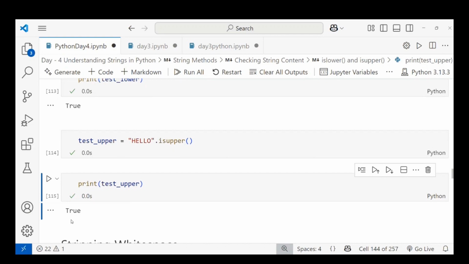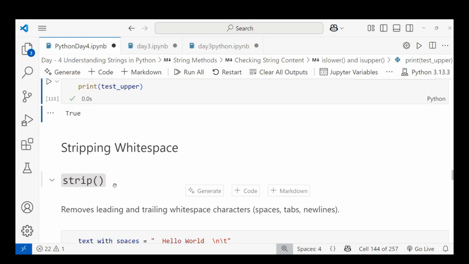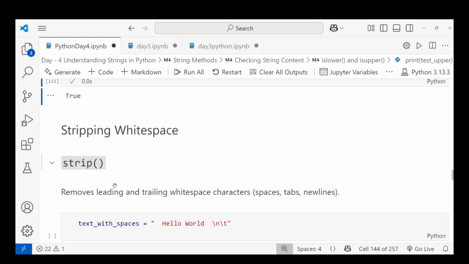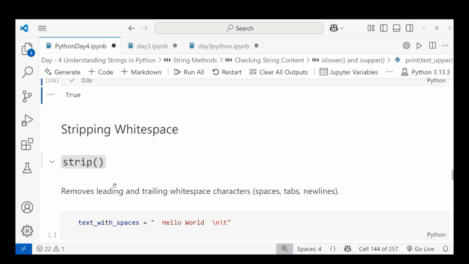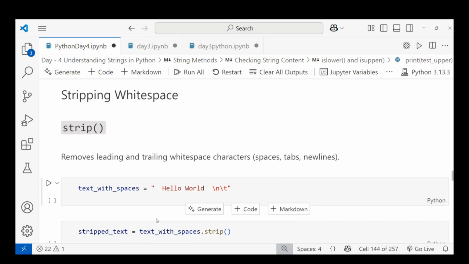So that is done, and now stripping the white space. This is another method in strings. What does strip mean? It removes the leading and trailing white space characters, that can be spaces, tabs, new lines. Leading means before the word, that can be a space, right? Using strip you can remove the spaces. And trailing means the new line or tab. If you're using slash n, it means new line, and slash t means tab space. Okay, let me do the new line and tab space.